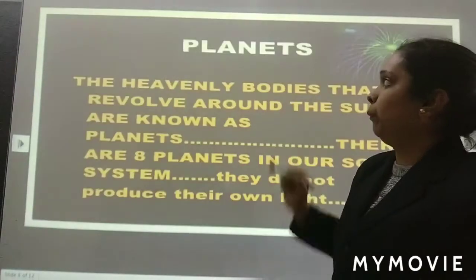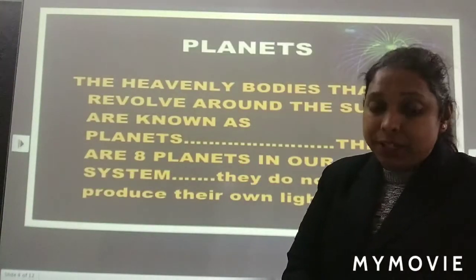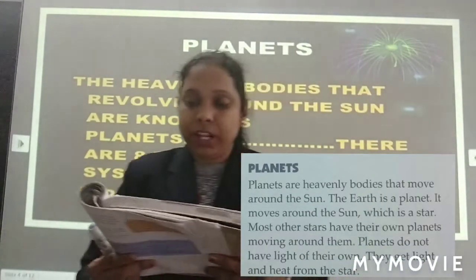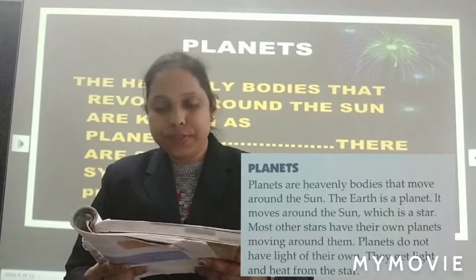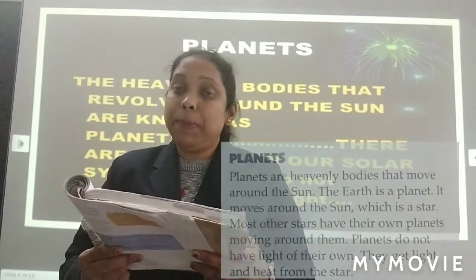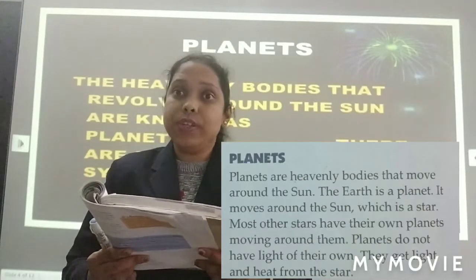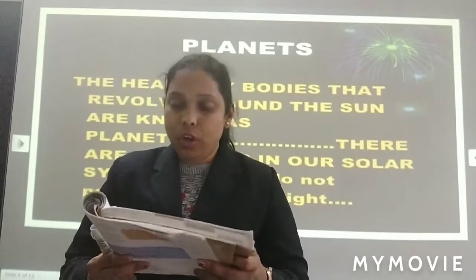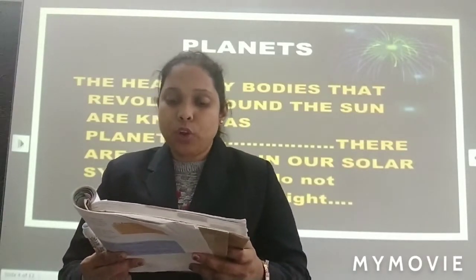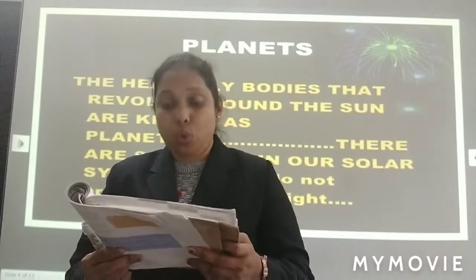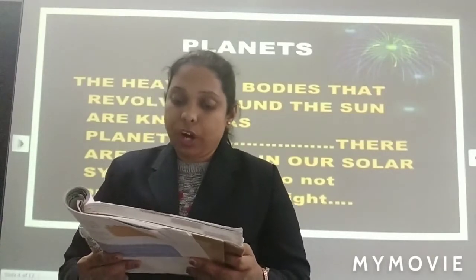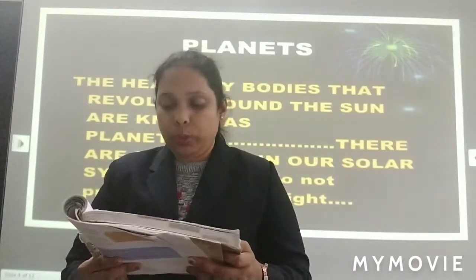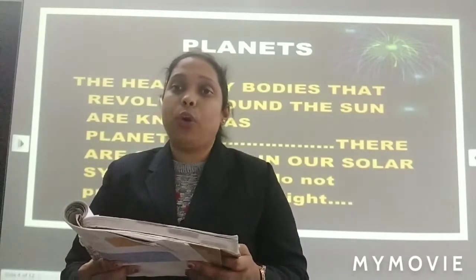So, let's see. Planets. Now, what are planets? Let's read and then we'll understand more. Planets are heavenly bodies that move around the sun. Earth is a planet. It moves around the sun, which is a star. We have studied sun is a star. You already know this. Most other stars have their own planets moving around them. Planets do not have their light of their own. They get light and heat from the star.